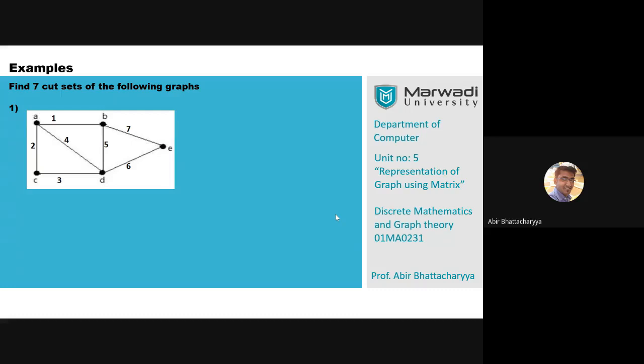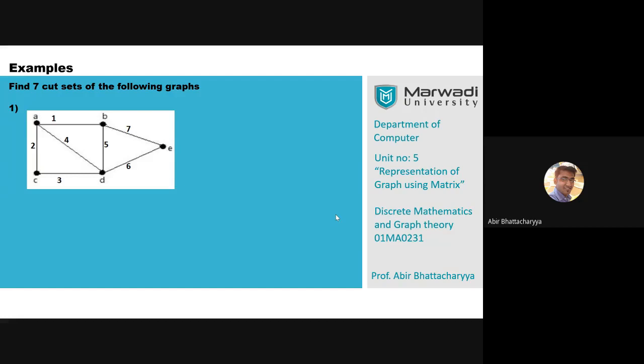Then 3-4-5-6, correct. 1-4-5-7 is wrong, Subham, because 1-5-7 is a cut set. Look at this. 1-5-7 is a cut set, and if I use 1-4-5-7, then 1-5-7 is a proper subset of 1-4-5-7, which is not possible. That's why 1-4-5-7 is not possible, Subham. Update it. 7-6 is correct. 2-4-5-7 is correct. 2-4-5-6 is correct. Okay, so update only one. Apart from that, all correct, Subham.